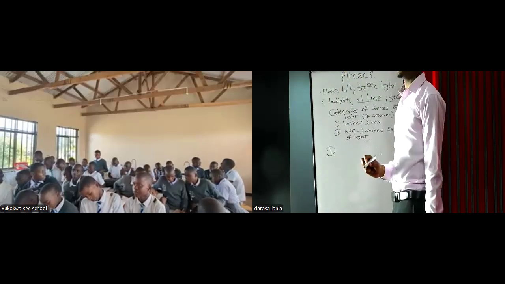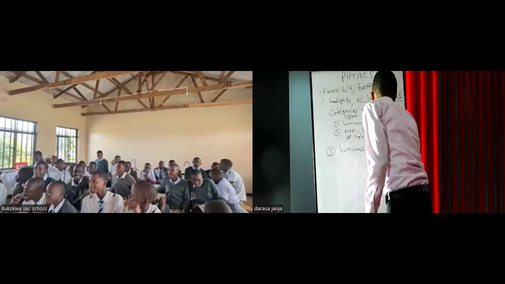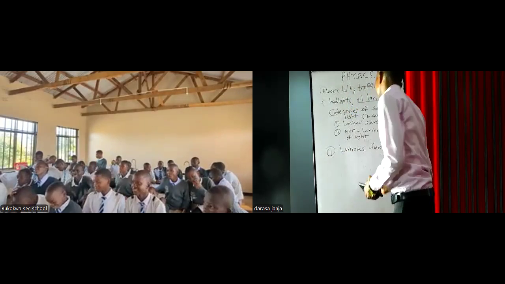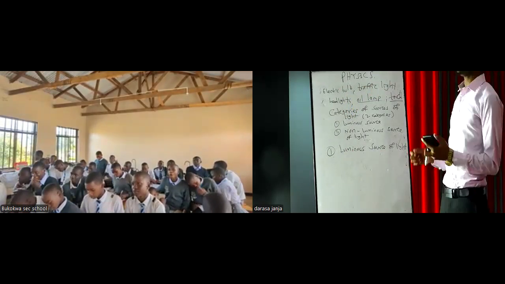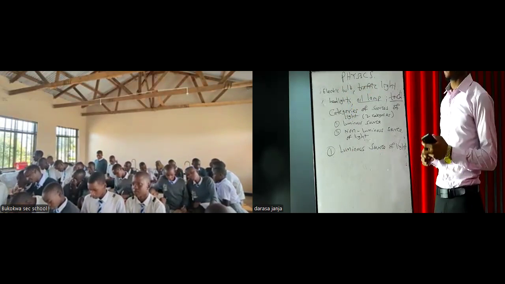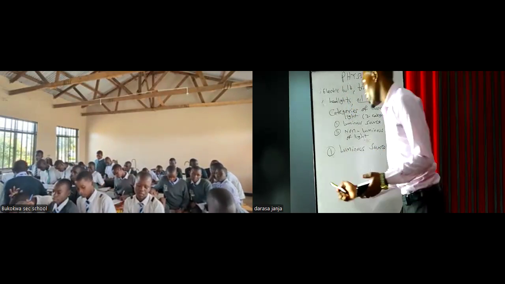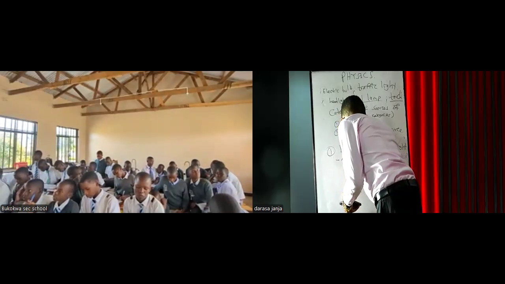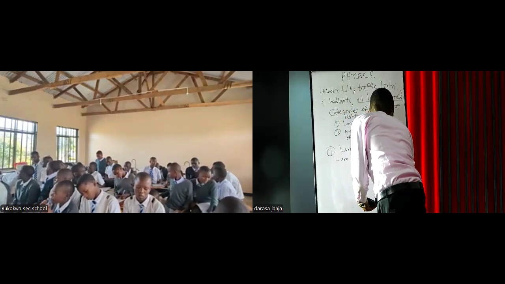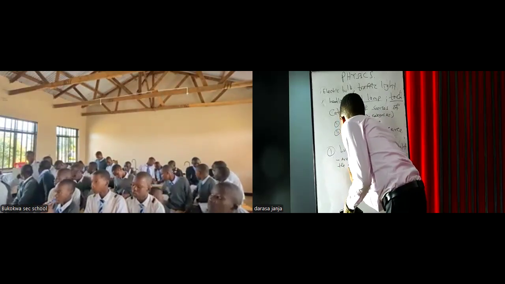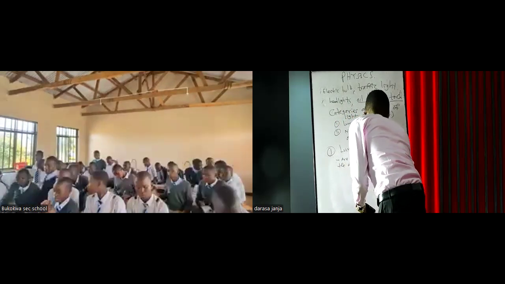Let us start with the first one, the luminous source of light. Luminous sources of light are sources of light that produce their own light.